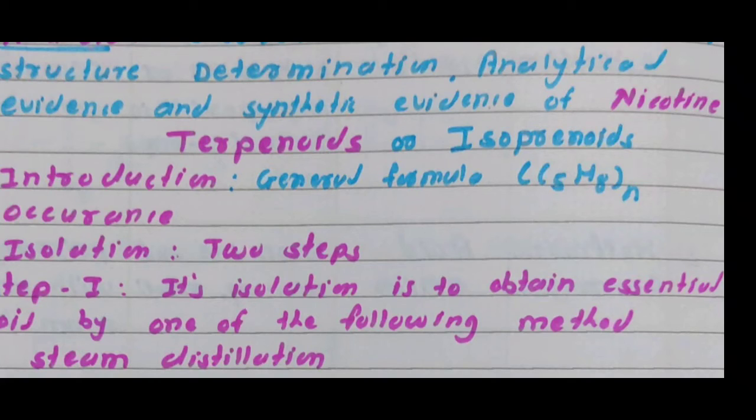They are composed of multiples of isoprene units. Here C5H8N is the isoprene unit. Sometimes they are also called isoprenoids.